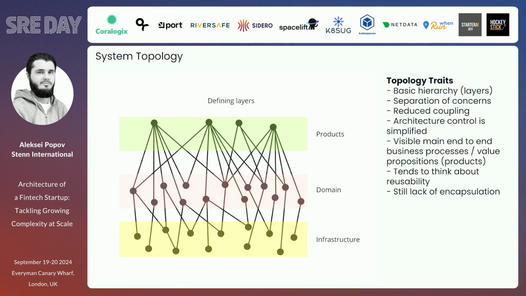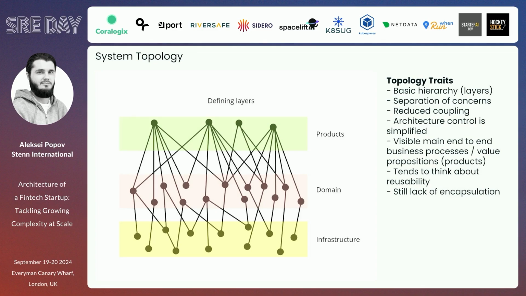Some benefits of that: we have a basic hierarchy, we have layers, so it's a little easier to control where to put a new service. We have separation of concerns, so we can apply different security measures, different infrastructure, different non-functional requirements, to be honest. We have reduced coupling, fewer dependencies, but still a lot. Architecture control is simplified, because as an architect, I can just say, this is a new domain service, I need to put it in the middle.